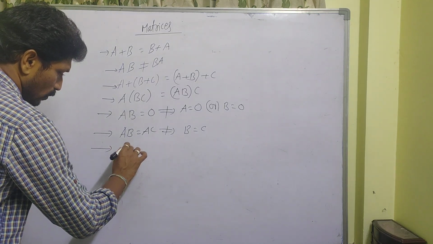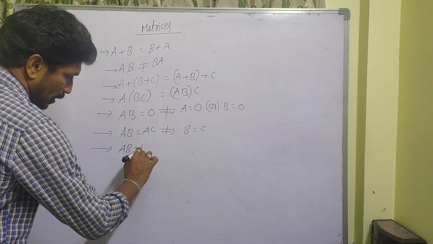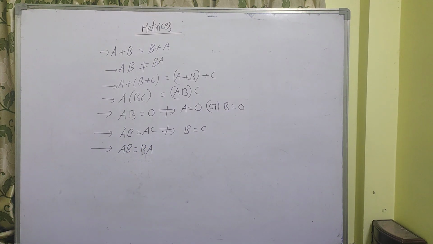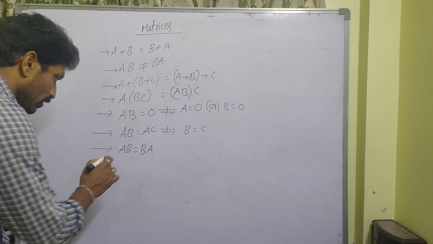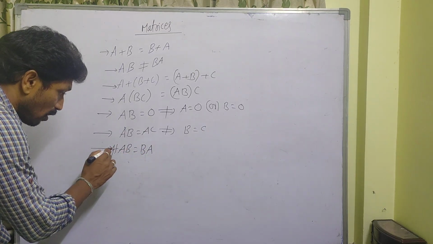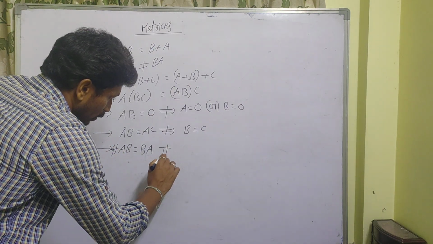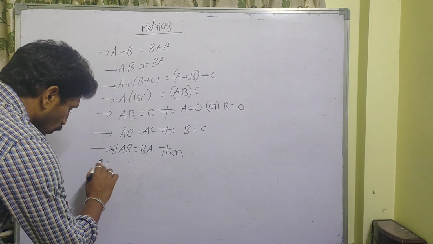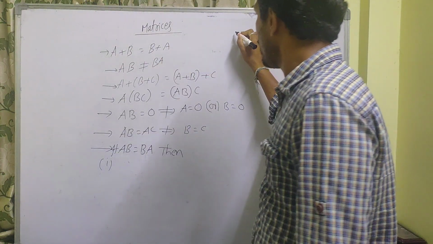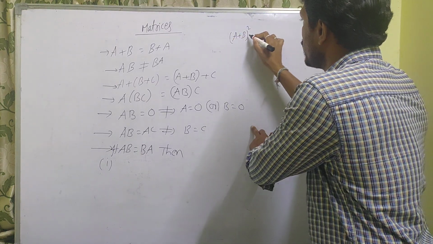Suppose matrix multiplication is commutative, suppose AB is equal to BA. That means, why I gave, it is not true always. If AB is equal to BA, then first one is, whenever you go for A plus B whole square, what does it mean?